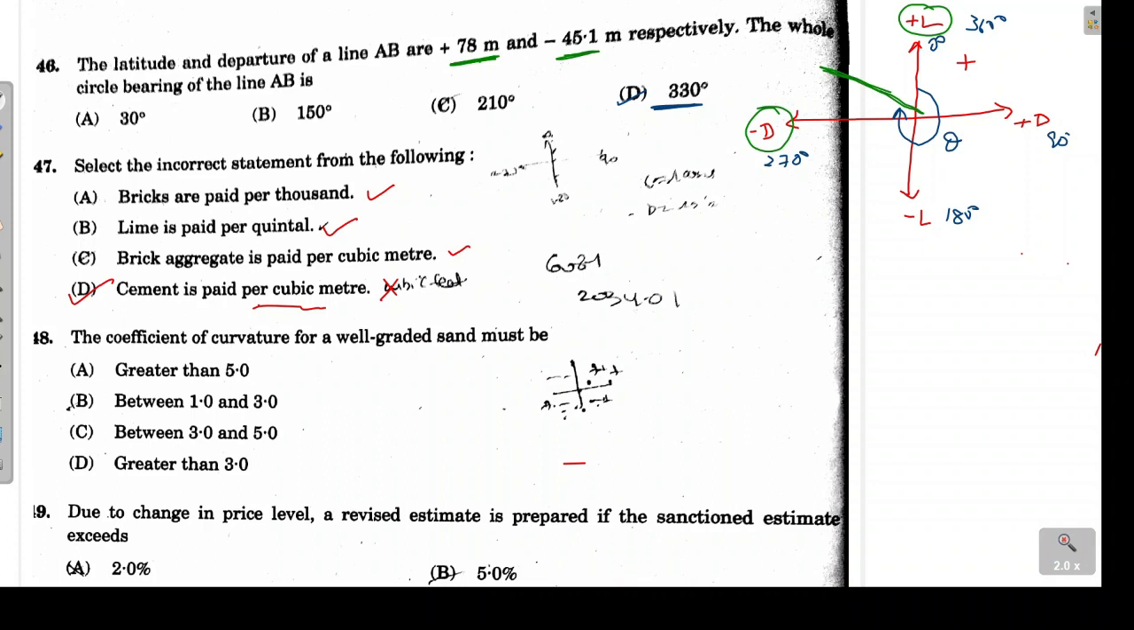Next is the coefficient of curvature for a well graded sand must be. Quite a simple question. The coefficient of curvature should be between 1 and 3 for a well graded sand. If our value does not fall in this range, then it will be called a poorly graded sand. So the CC value should be between 1 and 3. So the answer is option B.